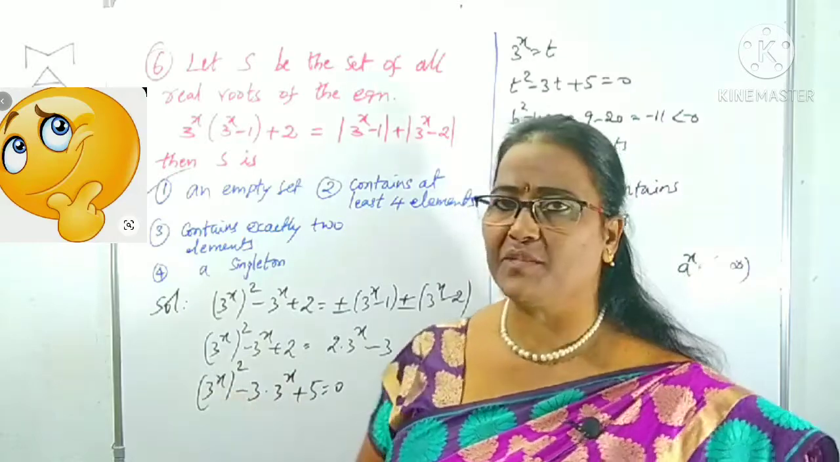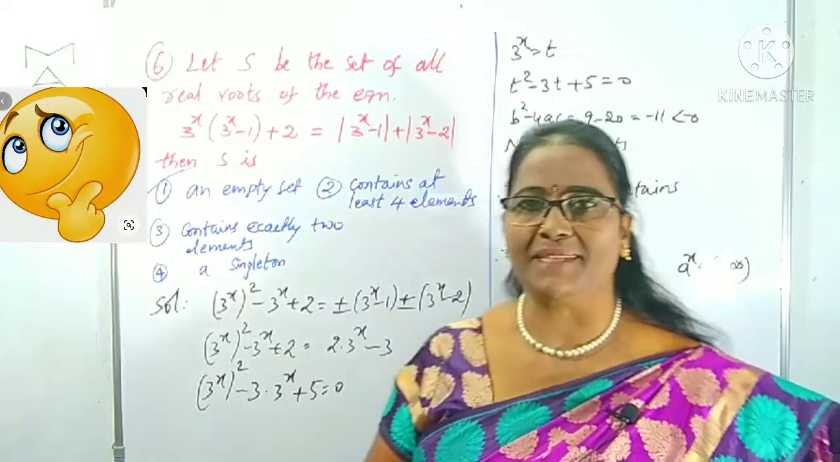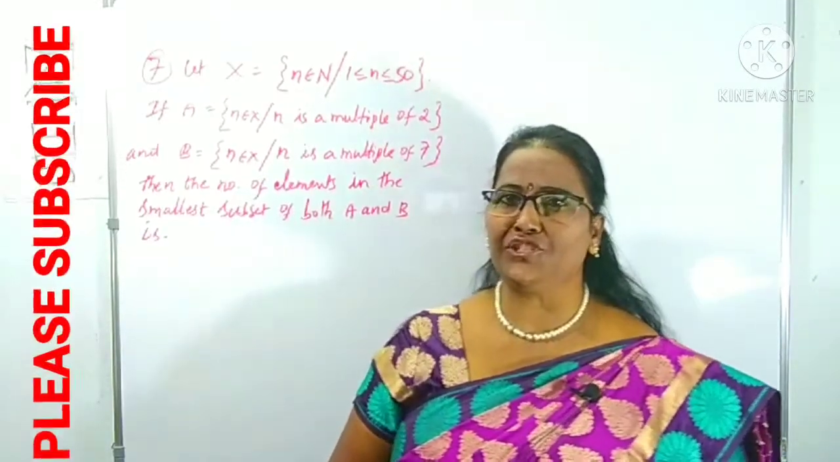Here 3 power x is always positive. That is one of the important points. And also mod x, we can recognize as plus or minus x. Clear? Look at question number 7.